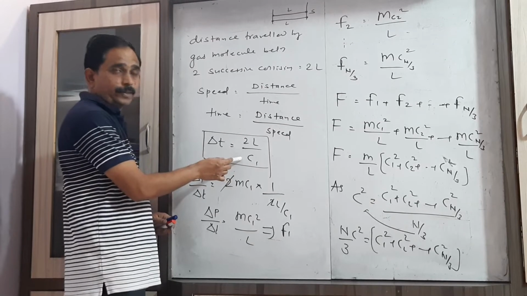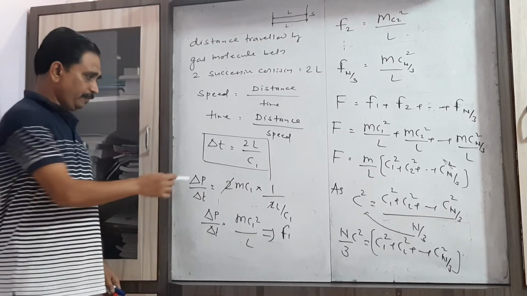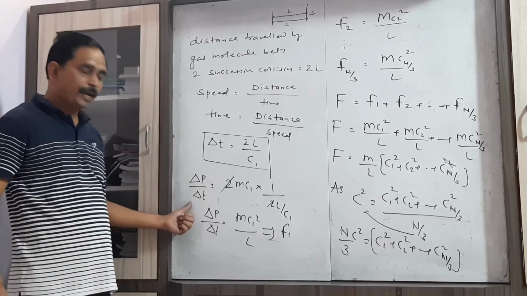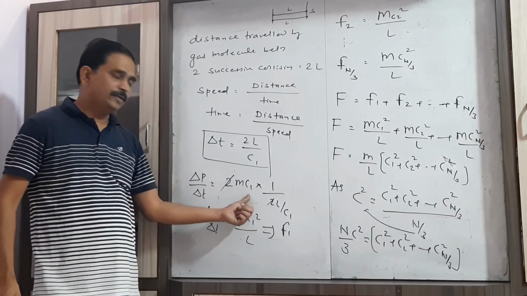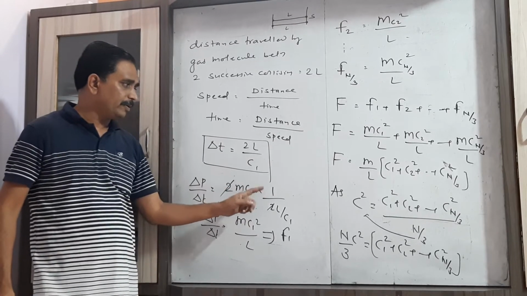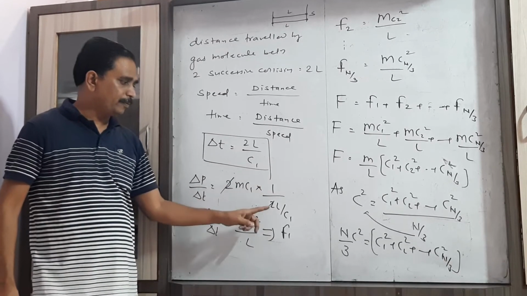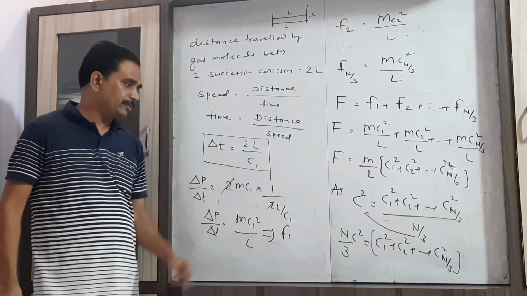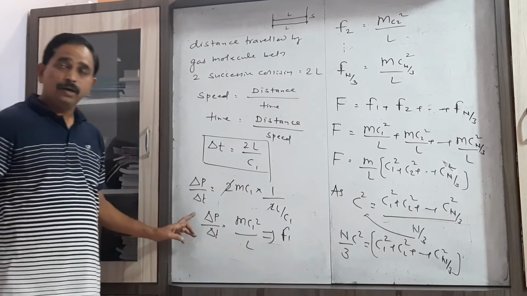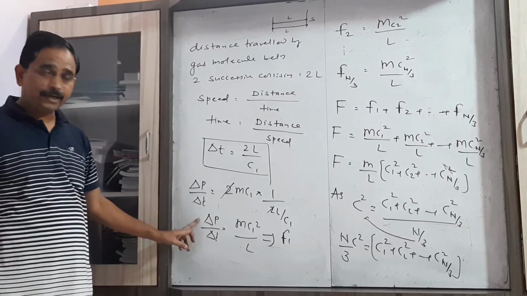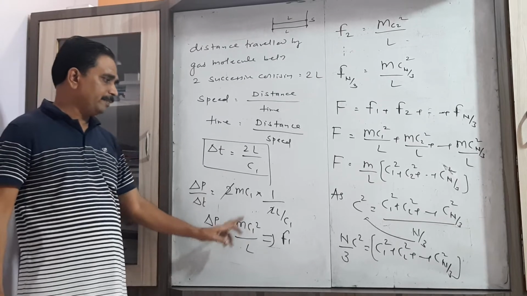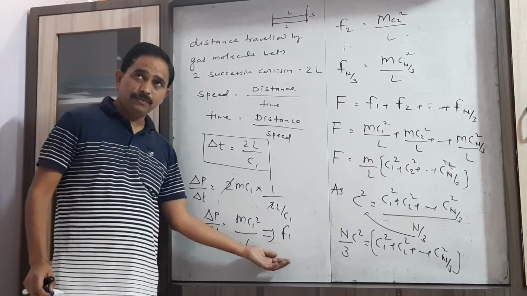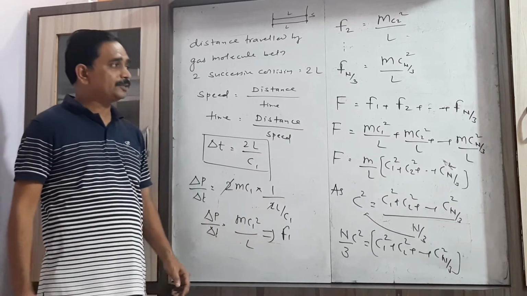And what is the speed of that gas molecule? c1. When you find the time, then you have to take change in momentum upon time, that is twice mc1, the net change in momentum, and for time we have to consider 1 upon twice L by c1. Now the denominator of the denominator moves to the numerator. So we have delta p by delta t, the rate of change of momentum, that is mc1 square by L. This gives us the force exerted by a single gas molecule.